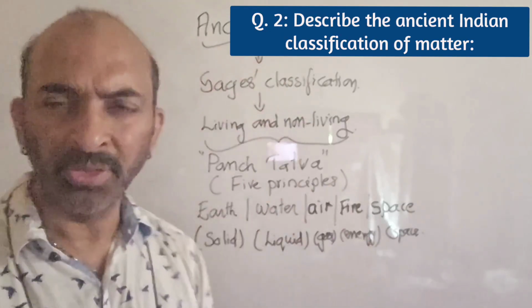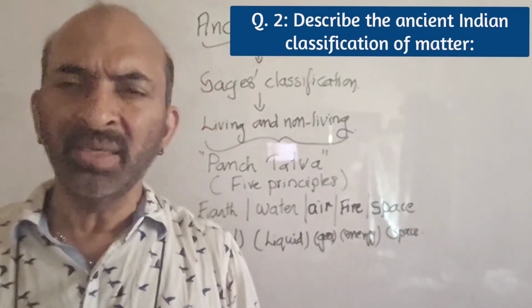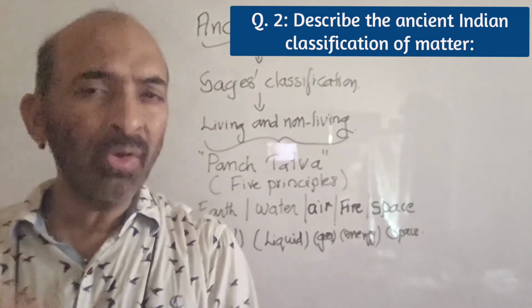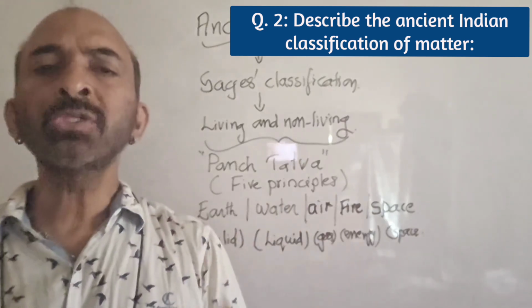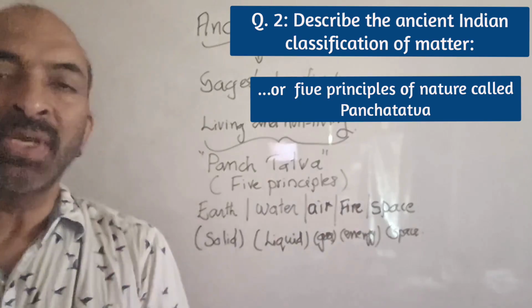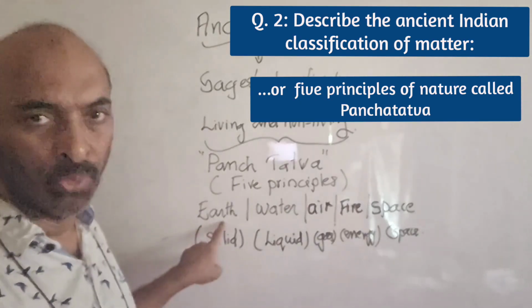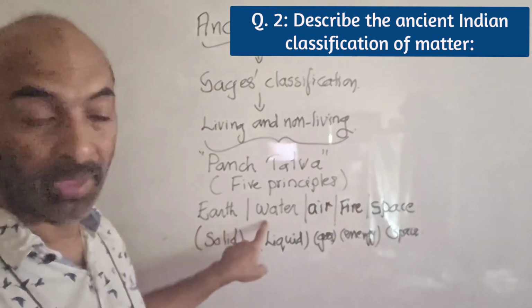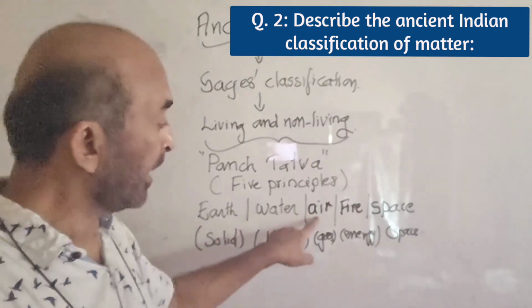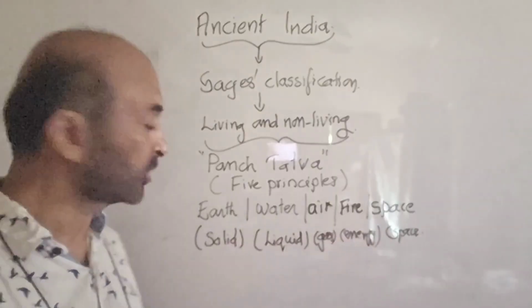Now, the scientists of that time, the sages' classification. How did they classify? They said that all the matter in nature, whether living or non-living, is composed of 5 elements of nature, and they were earth, bhu, water, jal, air, vayu, fire, agni, space, akash.